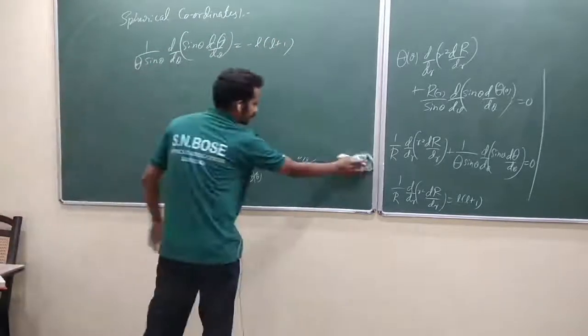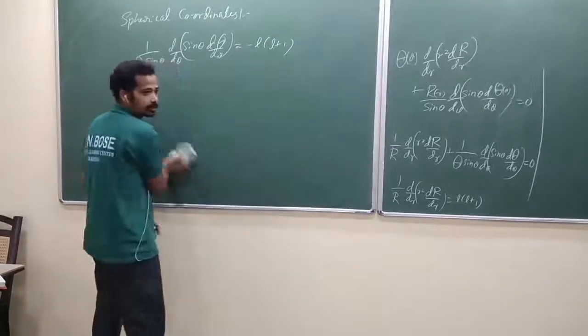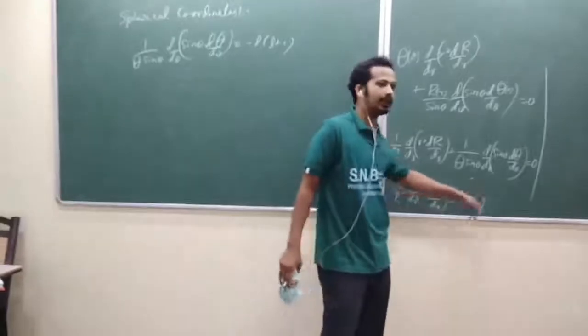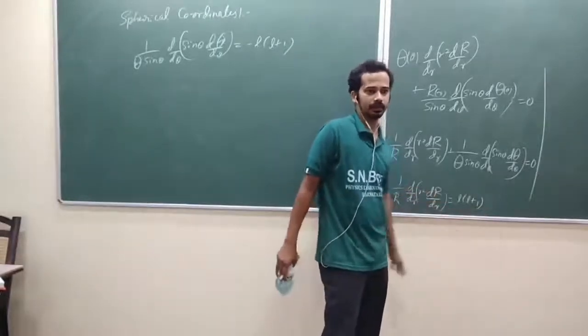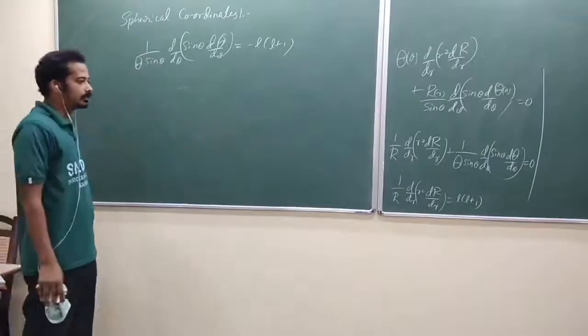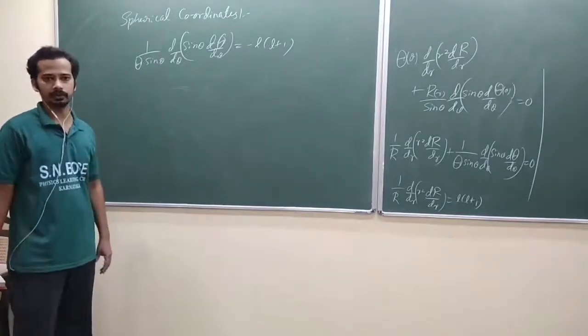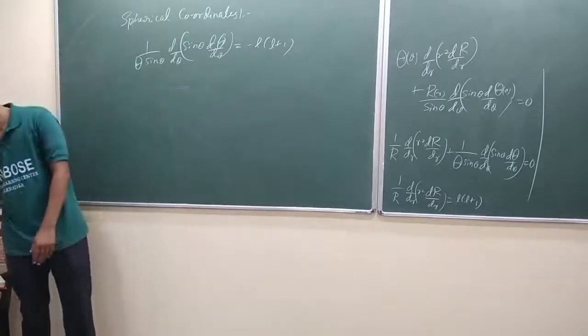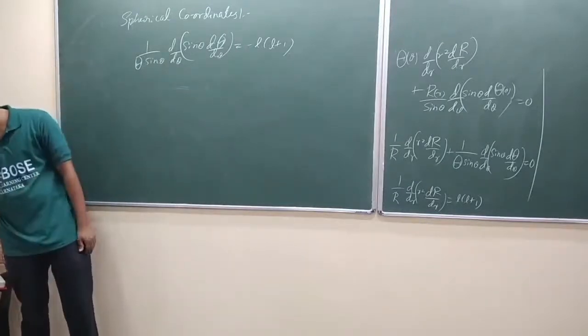Okay, the reason will come while solving the differential equation. Okay, why do we have to put L into L plus 1? Usually we can start with lambda here. Just put lambda initially. Then while solving that theta part, you will come to know why we have to put L into L plus 1. So then only it will terminate. Your solution will terminate. Otherwise the solution will become an infinite series.